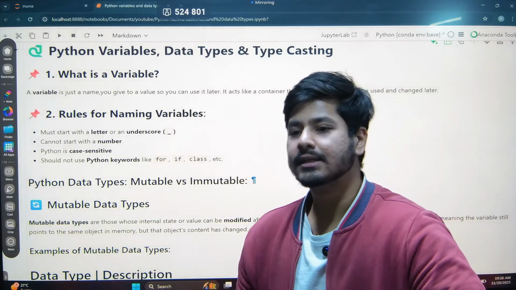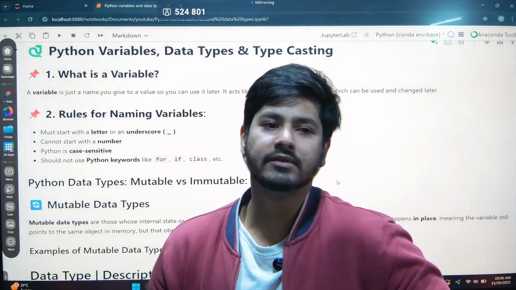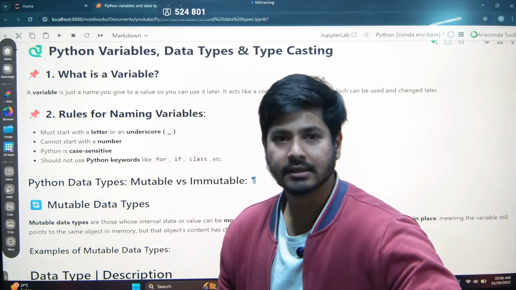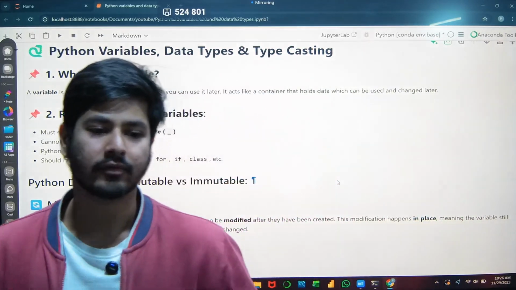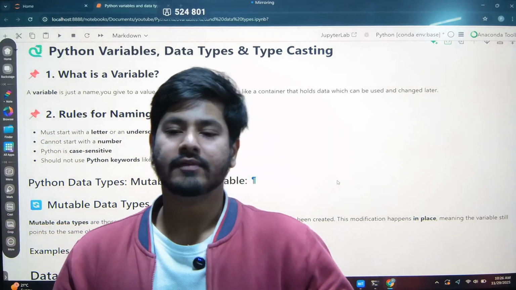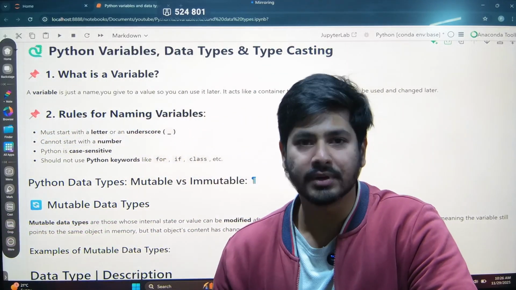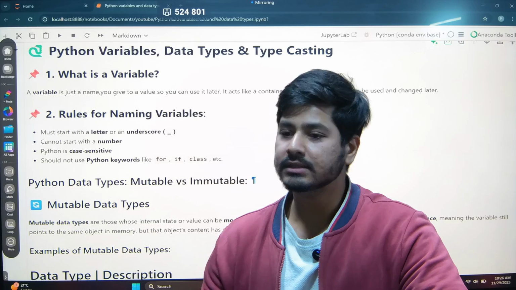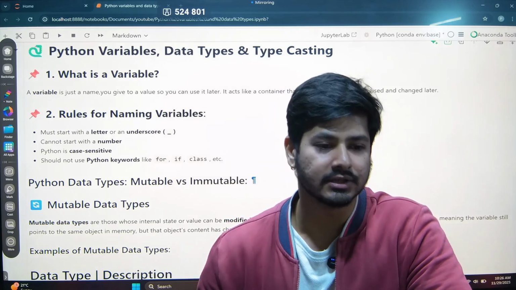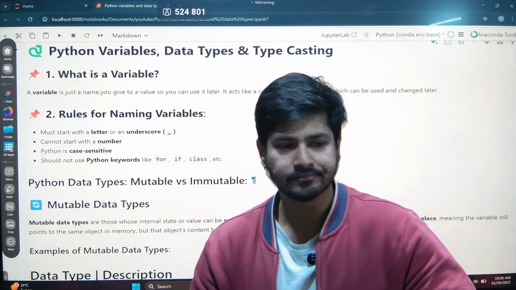Variables, as the name itself implies, are something which varies, जो बदलते रहती है. So in Python, variables are something that stores a particular kind of value in it. Like if I say name is equals to Prakash, so here name is a variable, and the value which it is storing is Prakash. I hope it is clear.